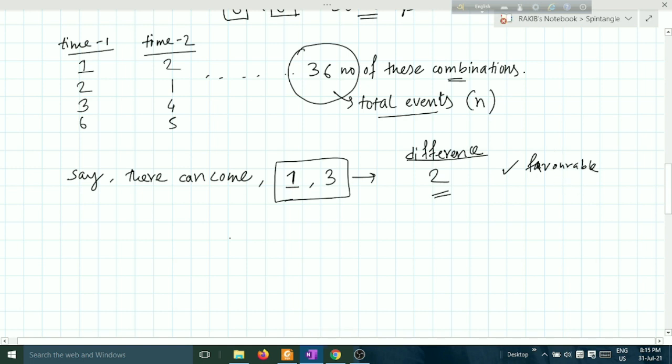And another combination is, say, 2 4. This one is throw 1, this one is throw 2. 2 4 also gives us the difference 2. Okay, this one is also favorable.